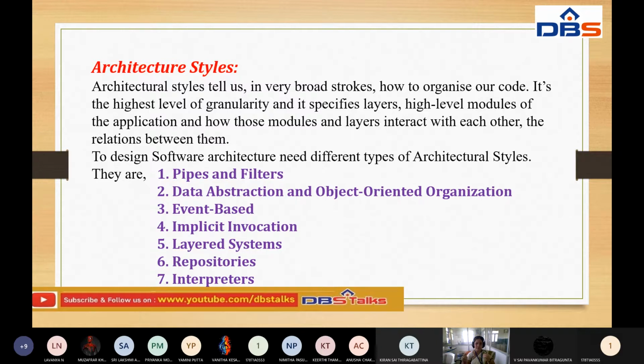That is the very importance of architectural styles. This question will be asked for 2 marks. So what is an architectural style? We have to mention these points.